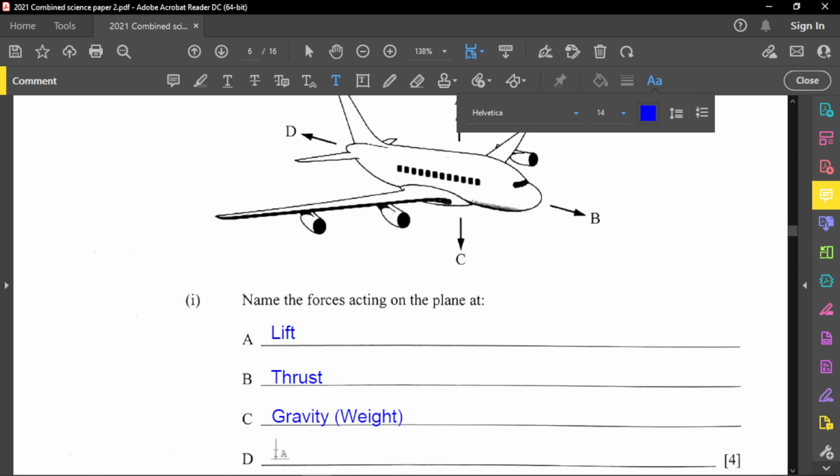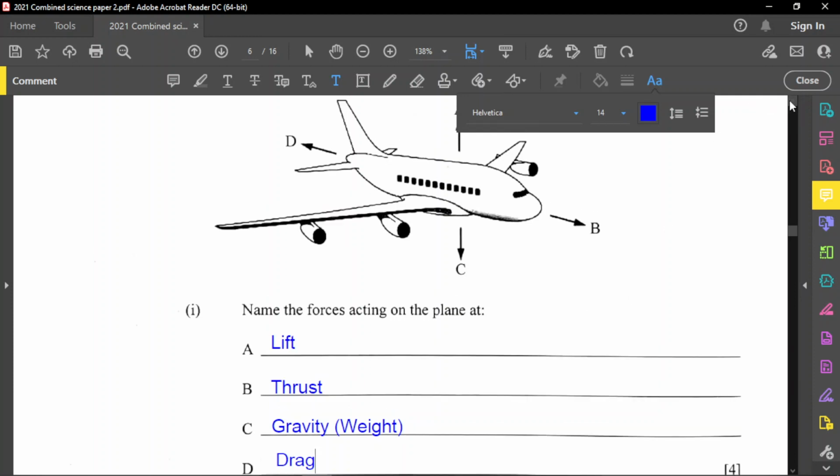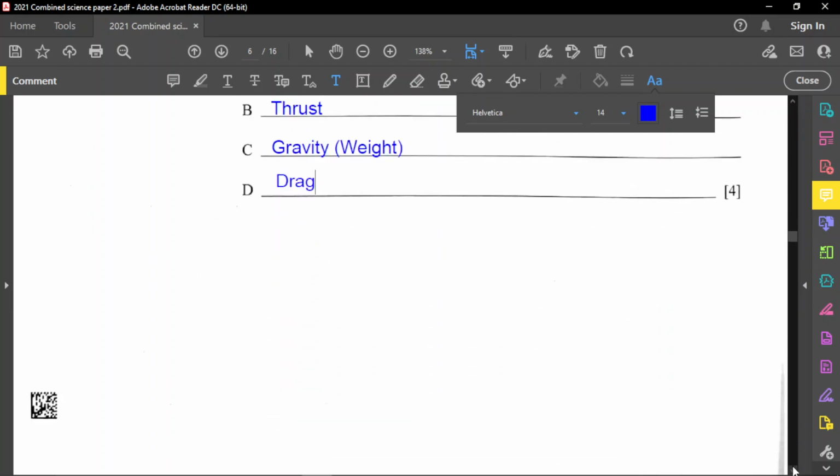Now D is going backwards, and that one is called the drag. That's the drag on the plane. So those are the 4 forces that you may see on an aeroplane. The upwards one is the lift, the one going forward is the thrust, the one going downwards is the weight or gravity, and the one going backwards is the drag. All right, let's see the next part of this question.